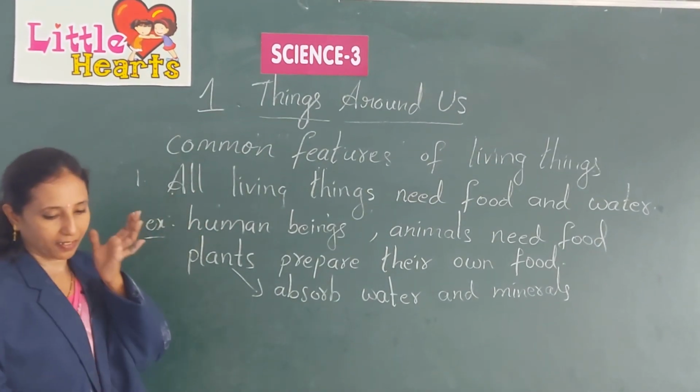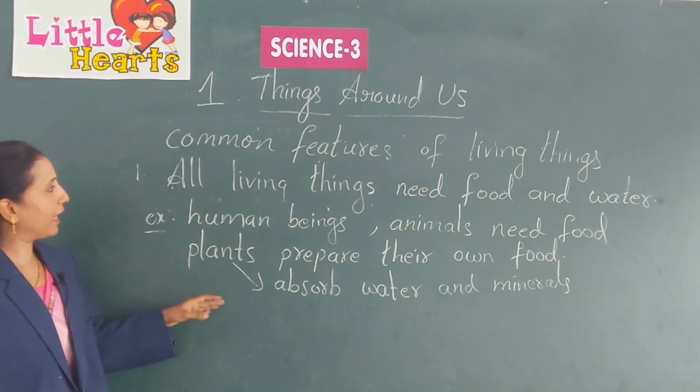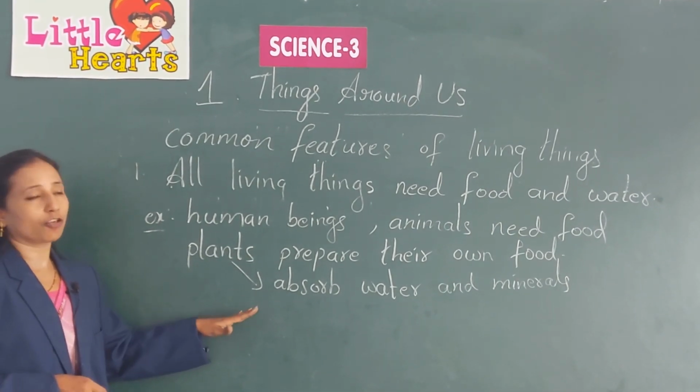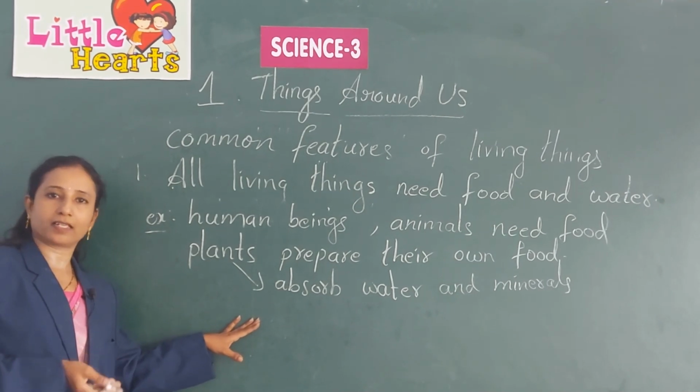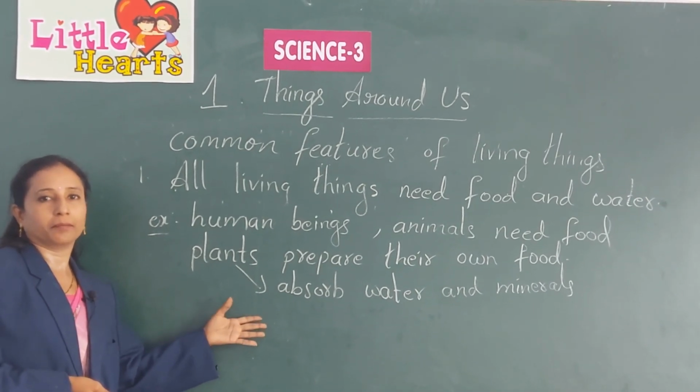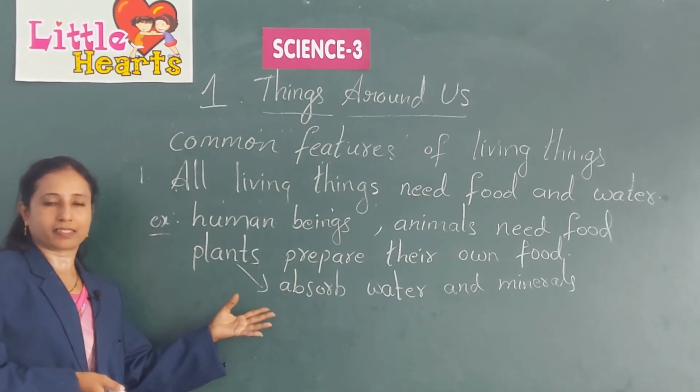And in the same way, non-living things can't prepare food, or they don't need food, because they don't grow and they don't move.